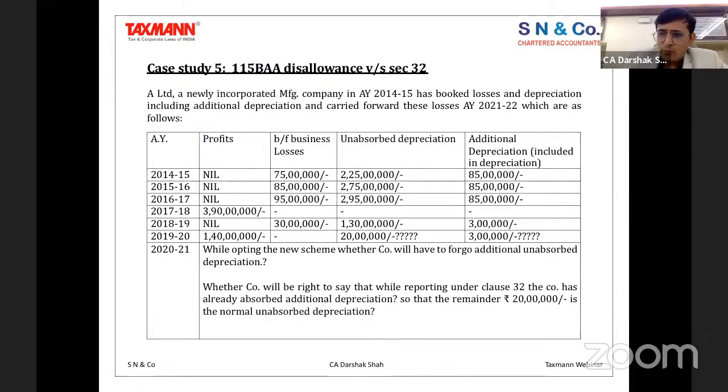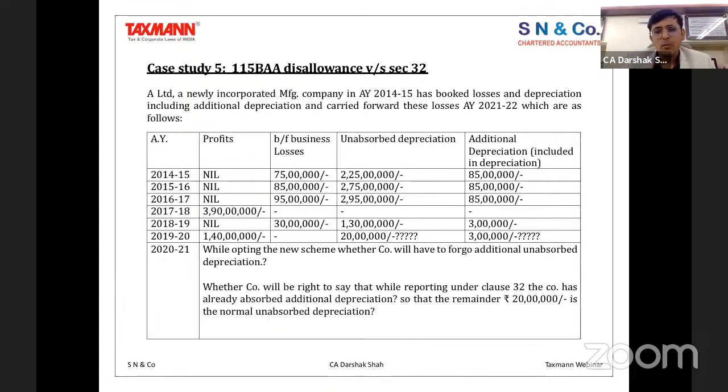But the whole scheme of depreciation is that whatever depreciation you have disclosed, you have claimed certain. Now I am saying that is additional depreciation which I have claimed, and what is left out is unabsorbed. The department might come and say that additional depreciation is not set off, normal depreciation has been set off, and the balance includes additional depreciation, so you have to remove it. That is going to be an argumentative point, and that's going to rest with the court.